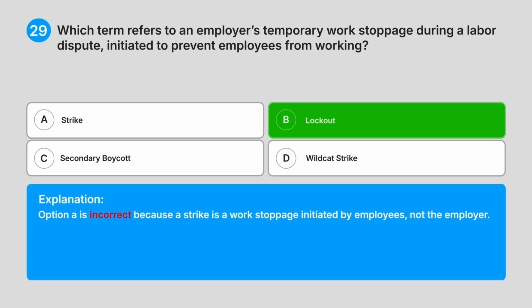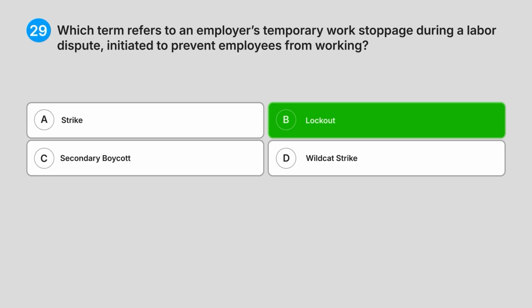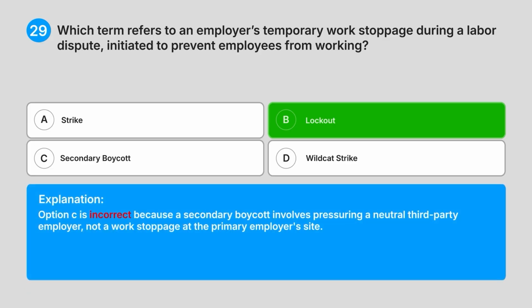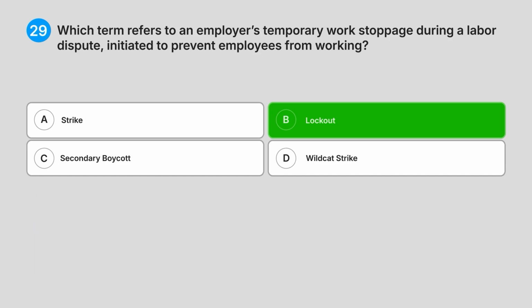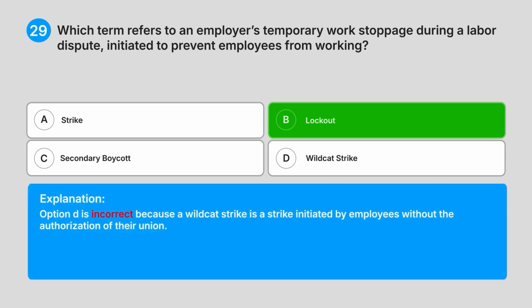Option A is incorrect because a strike is a work stoppage initiated by employees, not the employer. Option C is incorrect because a secondary boycott involves pressuring a neutral third-party employer, not a work stoppage at the primary employer's site. Option D is incorrect because a wildcat strike is a strike initiated by employees without the authorization of their union.